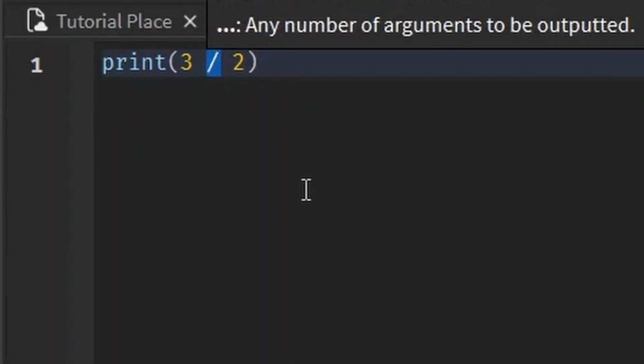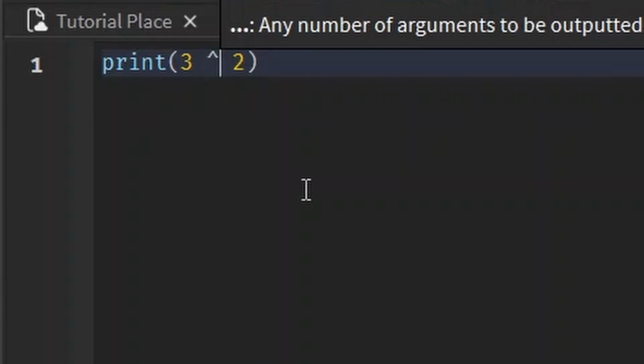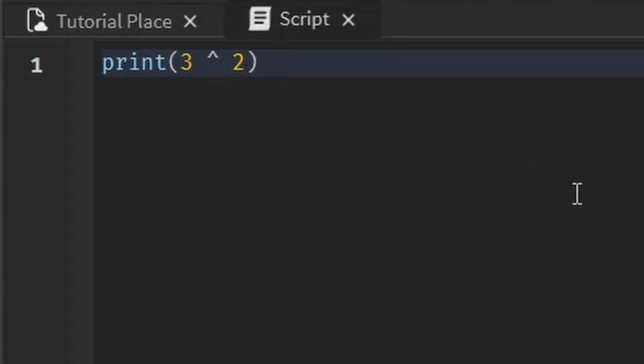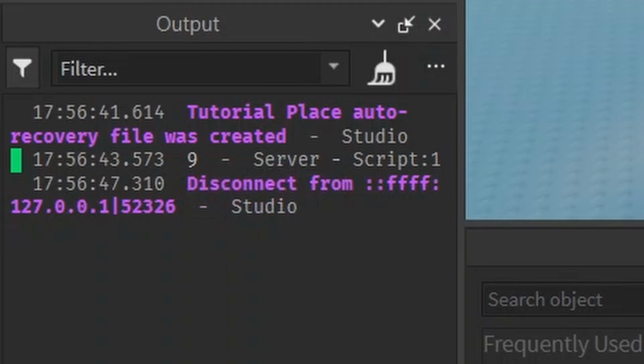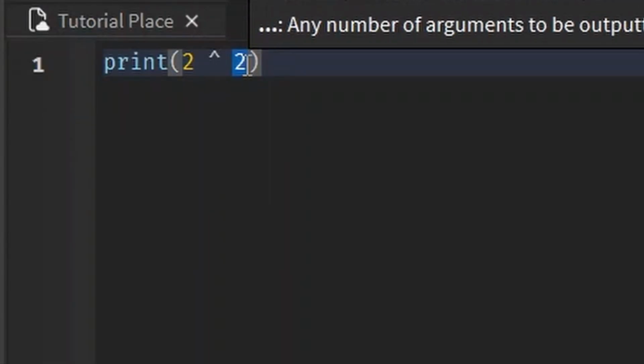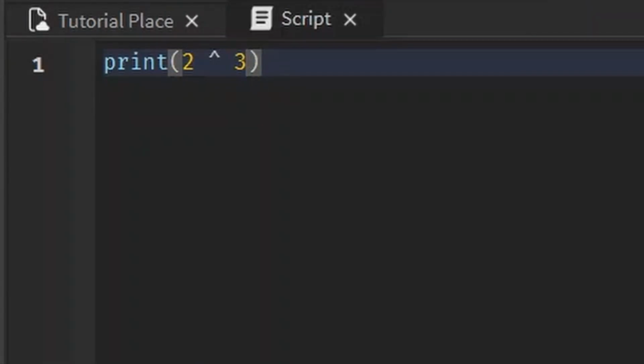And if you press Shift 6 and look at that little symbol, it's the caret symbol. And that is for exponents. So this is 3 to the power of 2, which should result in 9. For this, the order matters, because if you do the 2 first and then the 3, then that's 2 to the power of 3, which is 8.